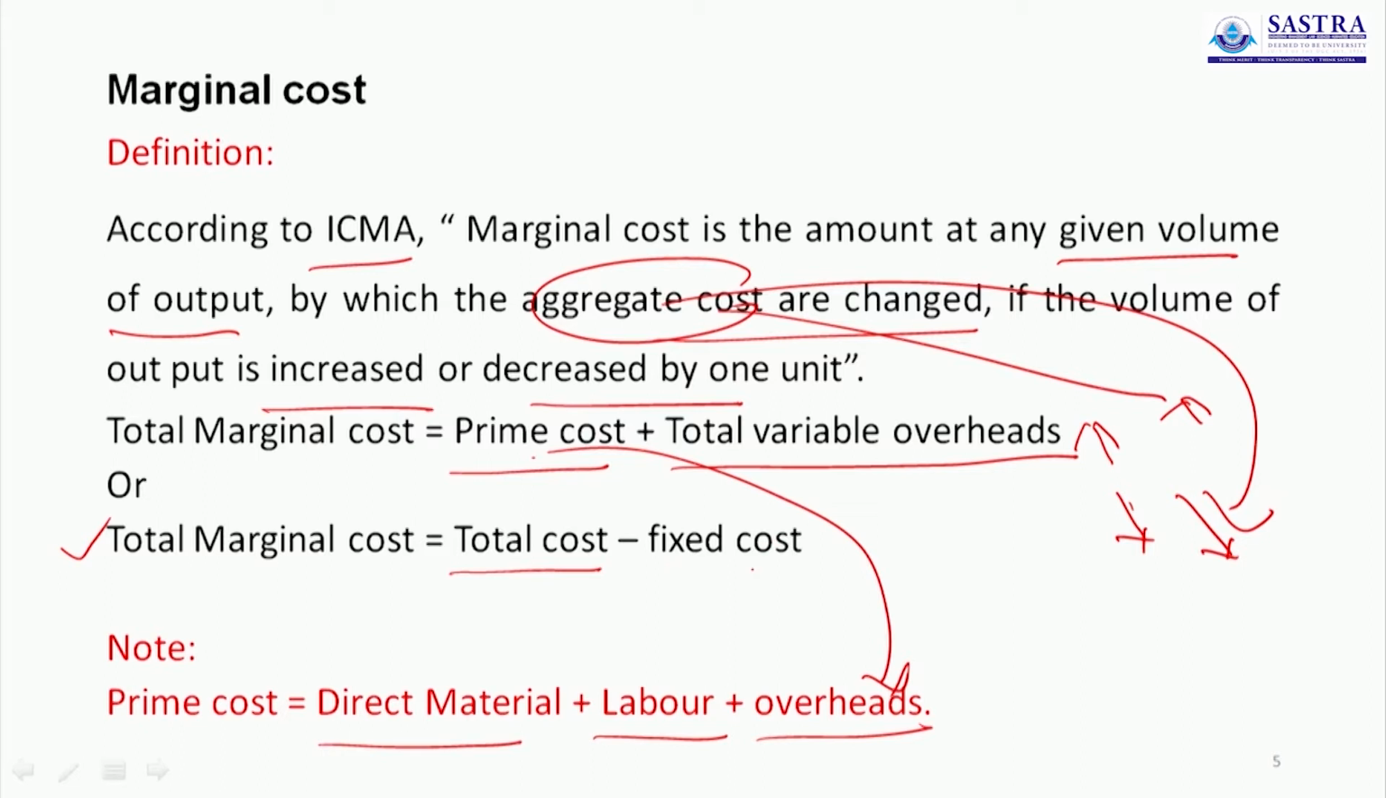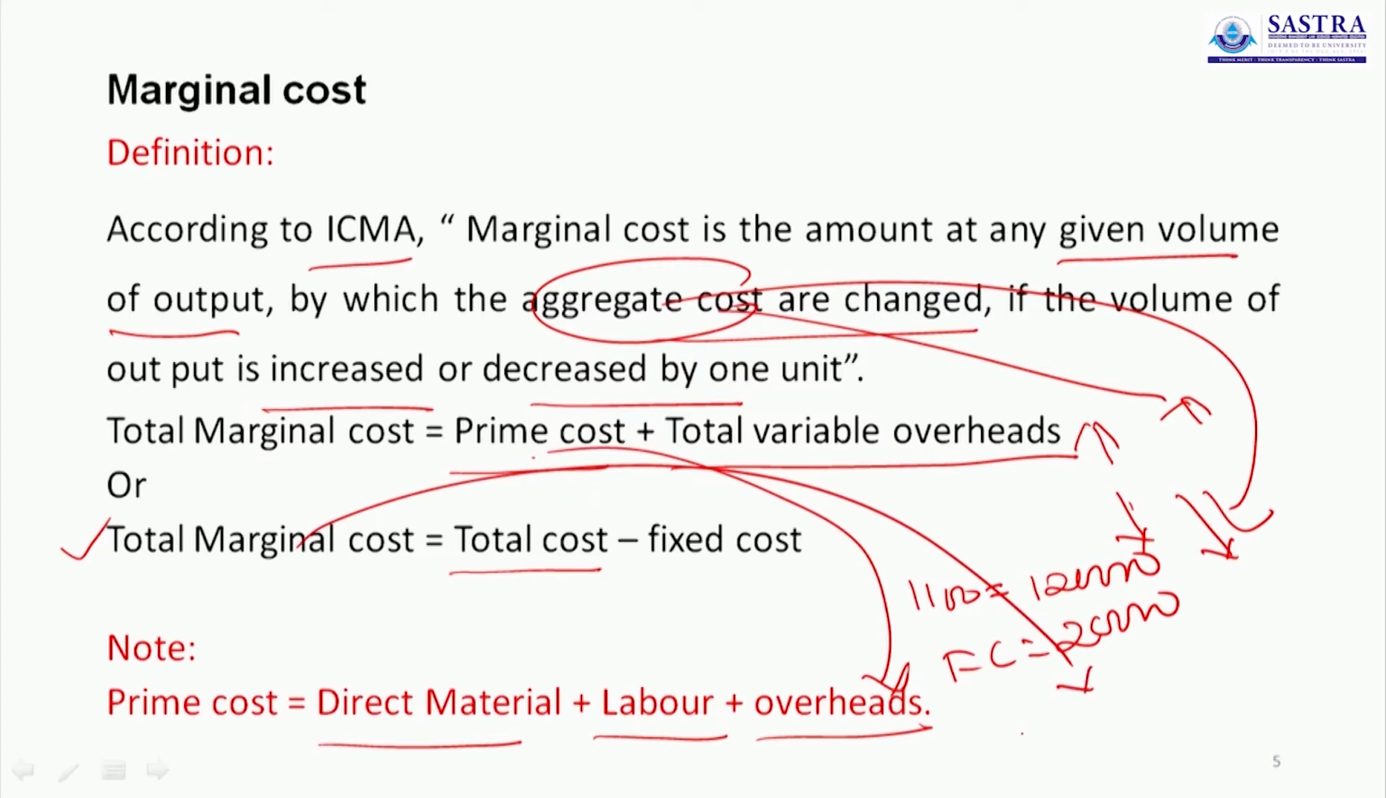Take an example. The total cost of 100 units produced is 1,20,000. The fixed cost is 20,000. So here the marginal cost is only 1 lakh. So this 1 lakh is marginal cost. So marginal cost equals total cost minus fixed cost.